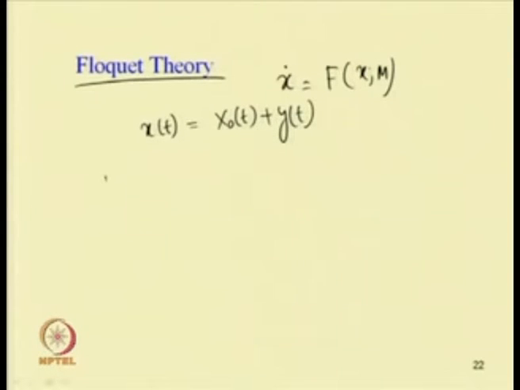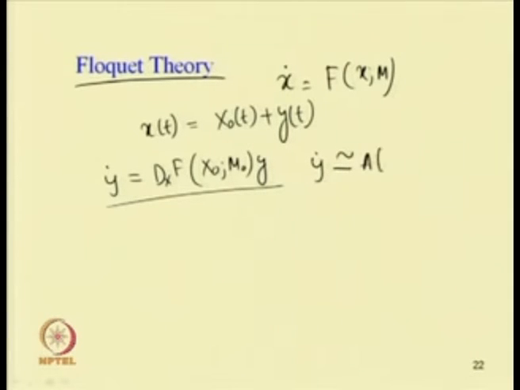Then we can obtain this equation, as shown on the previous page, ẏ = DₓF(x₀, m₀)y, and we can neglect the higher order terms. So, by neglecting the higher order terms, we can write this equation in this form, that is equal to A(t, m₀)y.